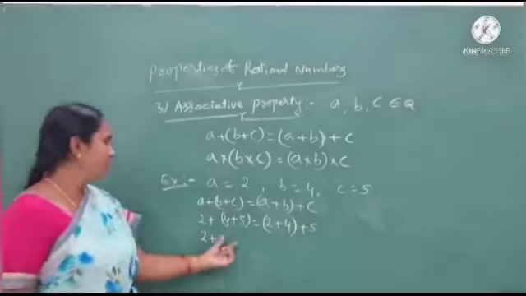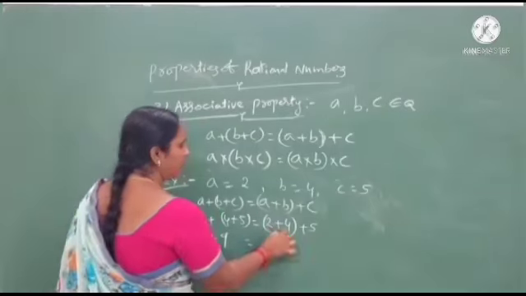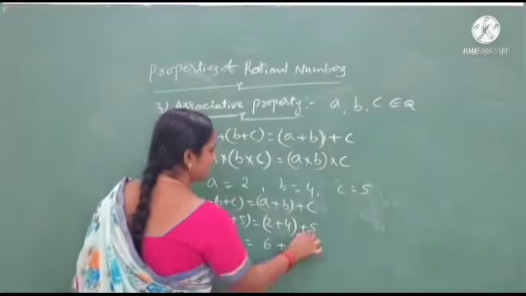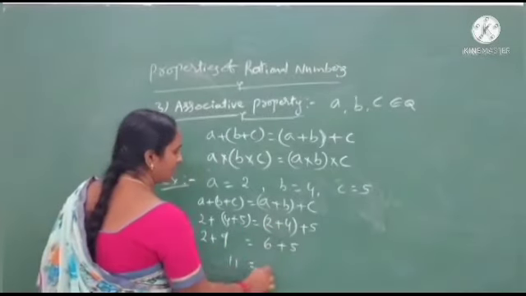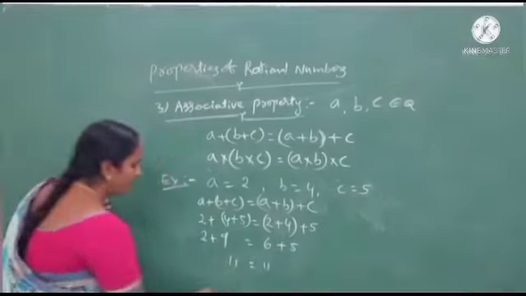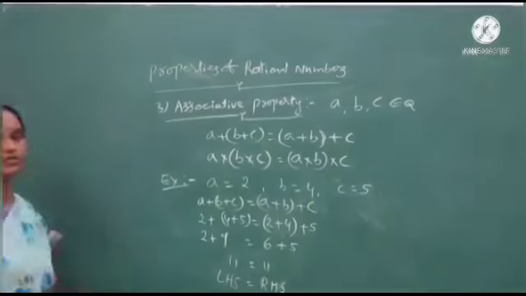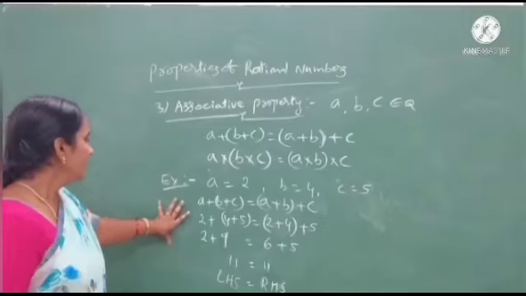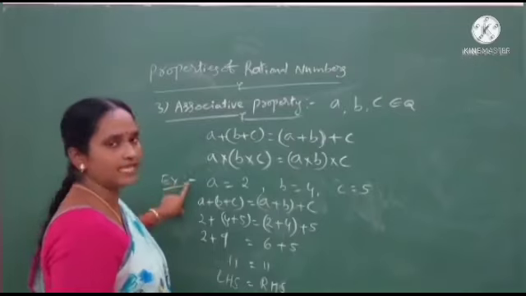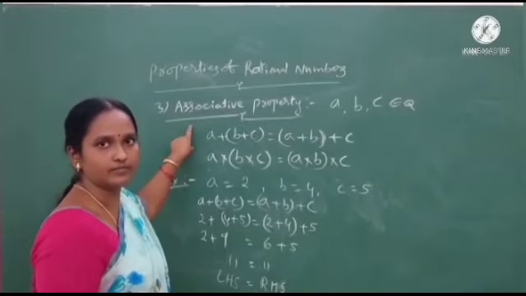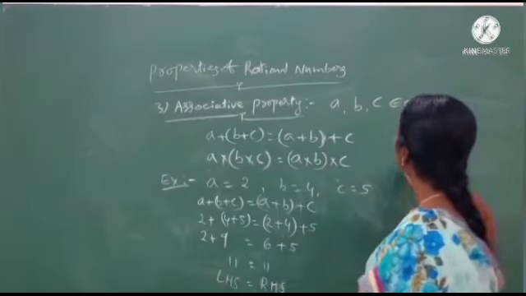First, we calculate the value in the bracket. 4 plus 5 we get 9, and 2 plus 4 we get 6, plus 5. Here 2 plus 9 we get 11, and 6 plus 5 we get 11. Here LHS equals RHS. So by using this example, addition satisfies the associative property. Okay, and after that we apply these numbers to the multiplication symbol.